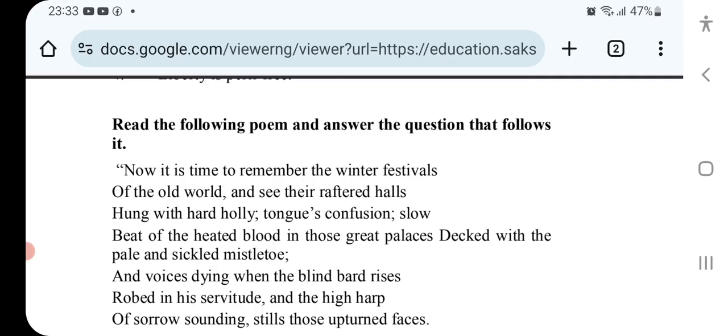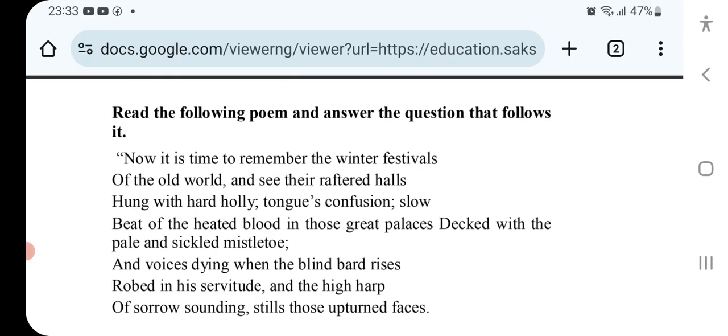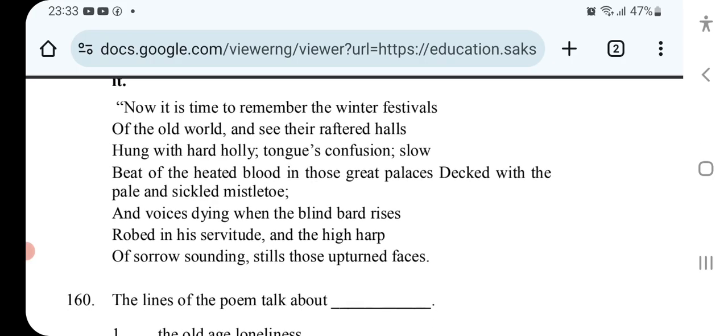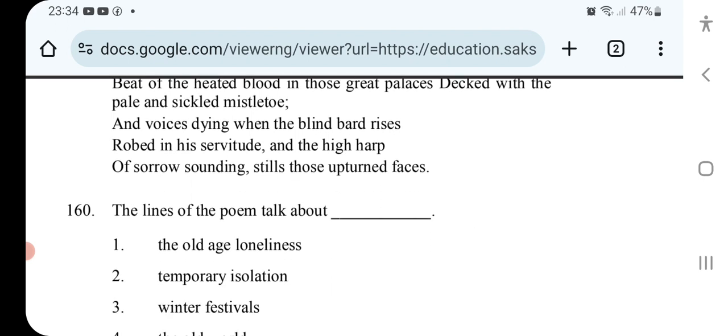Now it is time to remember the winter festivals of the old world and see their raftered halls hung with hot holy tongues, confusion, slow beat of the heated blood in those great palaces, decked with pale and sickled mistletoe, and voices dying when the blind bard rises, robed in his servitude, and the high harp of sorrow sounding stills those upturned faces. The lines of the poem talk about